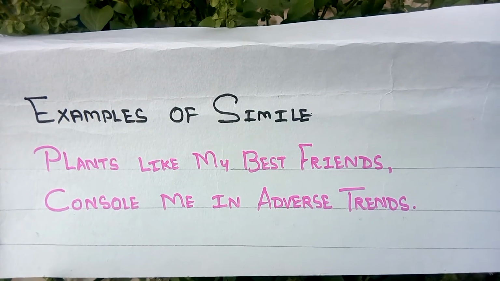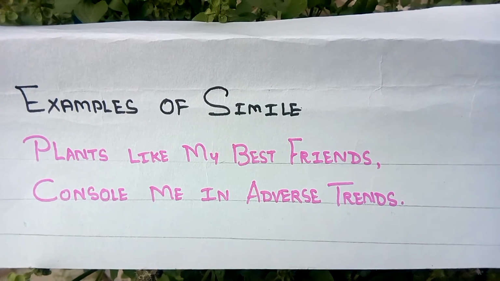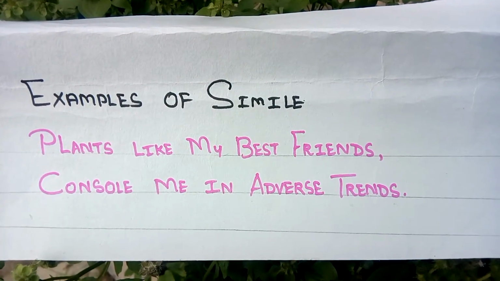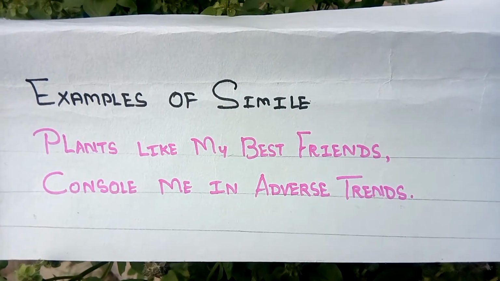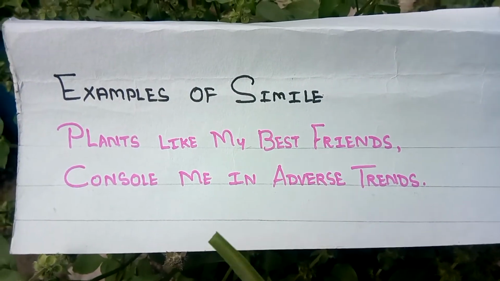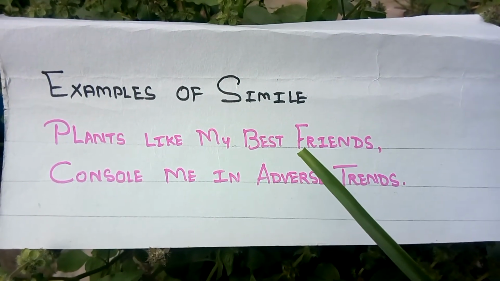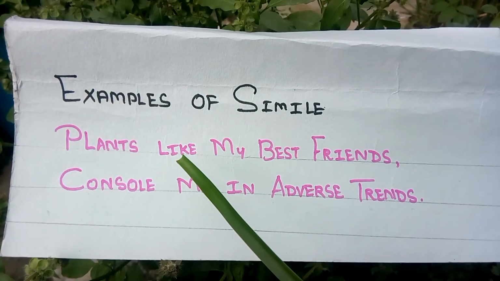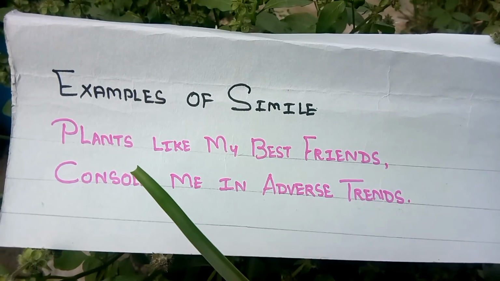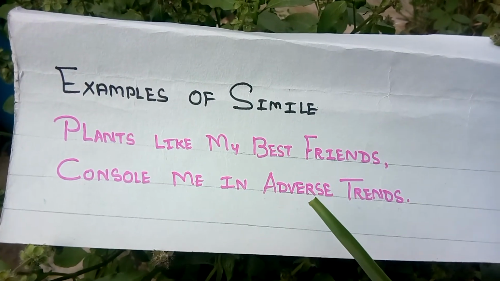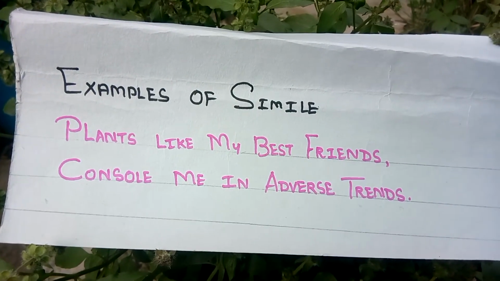Let's try to frame poetical lines for simile. Plants, like my best friends, console me in adverse trends. So here we can see that comparison is made between plants and best friends, and here the word like has been used, and the common feature is that both plants and best friends help us in adverse trends. Let's take a few more examples.